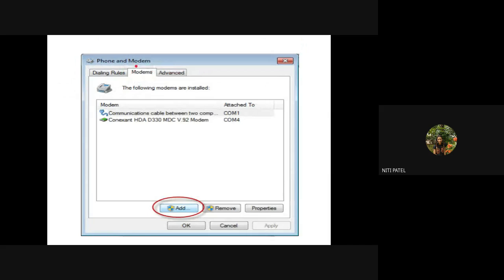ओके तो अगर आपके पास ऑलरेडी कनेक्टेड है, सेटअप हो चुका है, तो उसके बाद मॉडेम इधर दिखेगा आपको. बट अगर इनिशियली सेटअप नहीं हुआ है तो दिस थिंग विल बी एम्प्टी. So what we are doing right now, we don't have anything, so this particular field will be empty over here. So the list of modems and which particular port they are attached to are empty. So we have to click on this add button. Why? Because we are making a fresh installation to have our PPP connection.